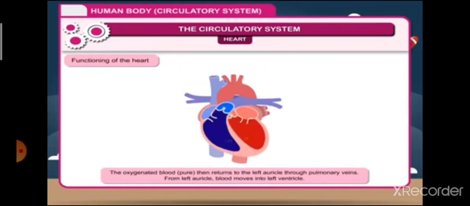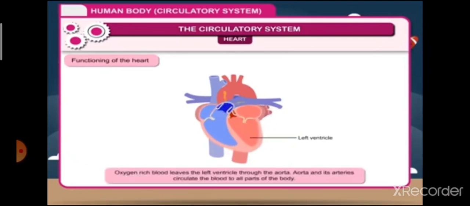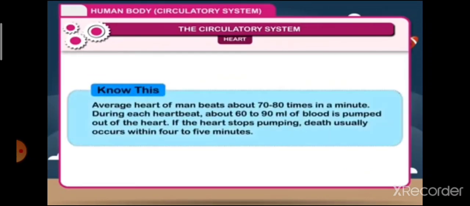4. The oxygenated blood that is pure then returns to the left auricle through pulmonary veins. From the left auricle, blood moves into the left ventricle. 5. Oxygen-rich blood leaves the left ventricle through the aorta. Aorta and its arteries circulate the blood to all parts of the body.